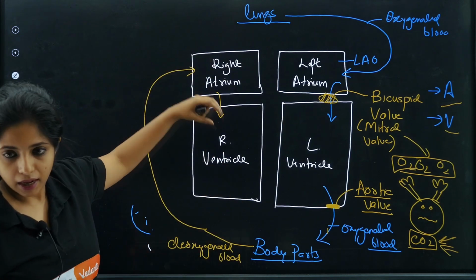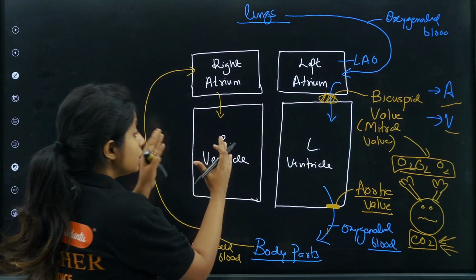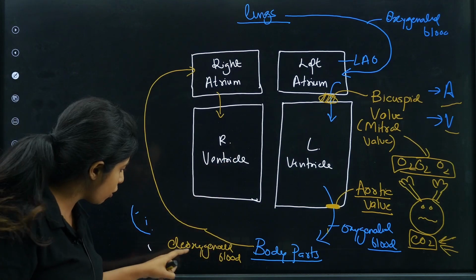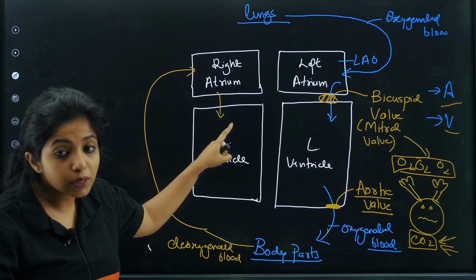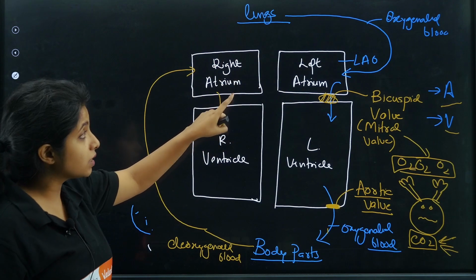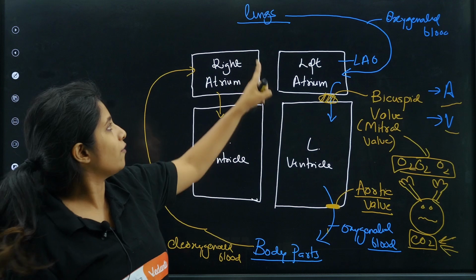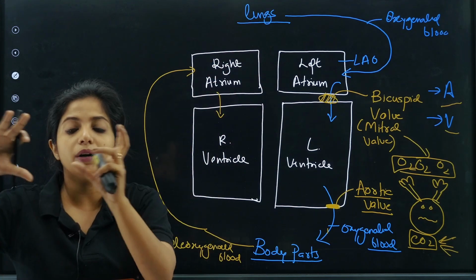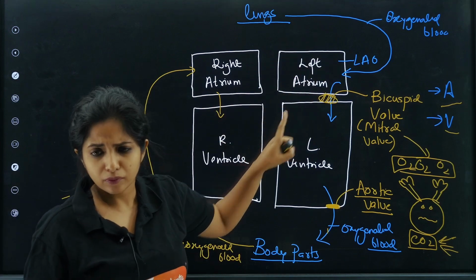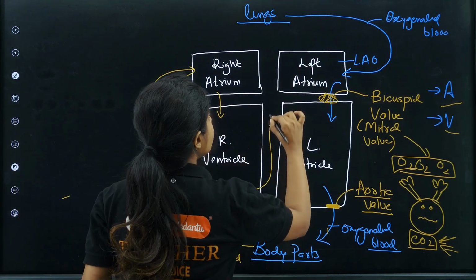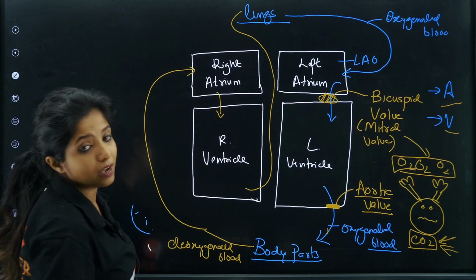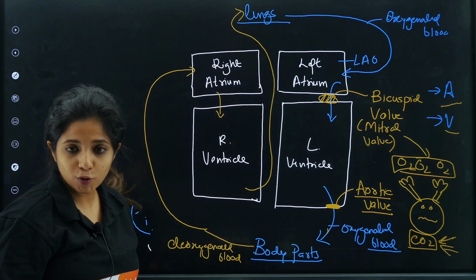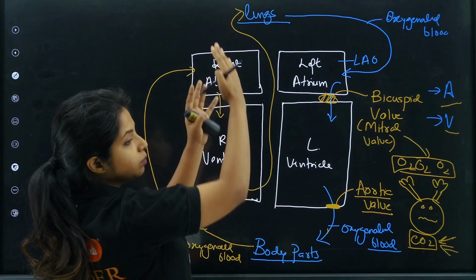Now when it contracts and sets things down, it's all fine. But when now this guy will contract to send the blood, where does it send the blood? So this is deoxygenated blood that is coming, right? And we need what? We need oxygenated blood. So for making things oxygenated, where do we have to go, children? You have to go to the lungs, because in the lungs we again take in oxygen. This oxygen diffuses to the blood cells and the blood cells are transported like this. So basically, I am taking all my blood cells to undergo diffusion in the lungs. Now for that, again I had to contract this guy also. When it gets contracted, then only things will be moving up.